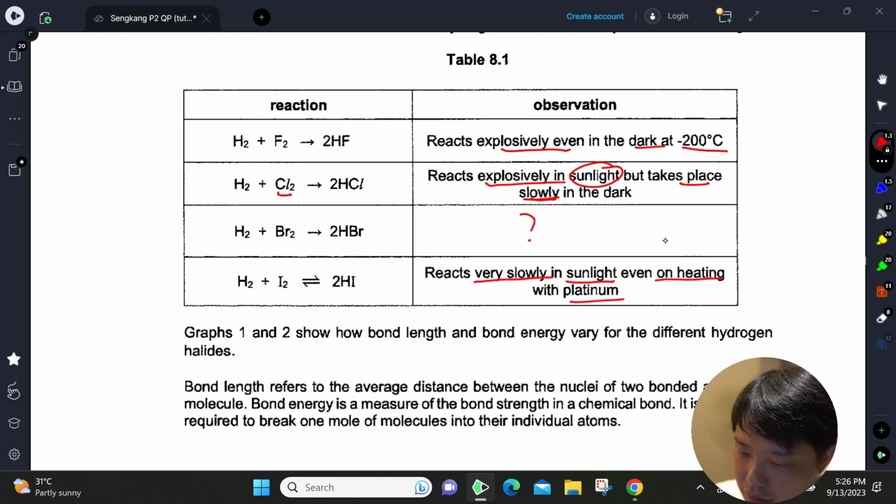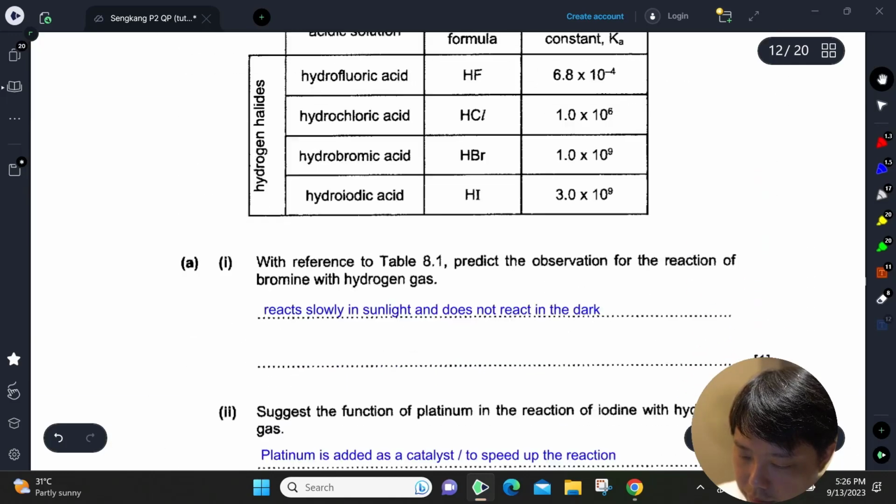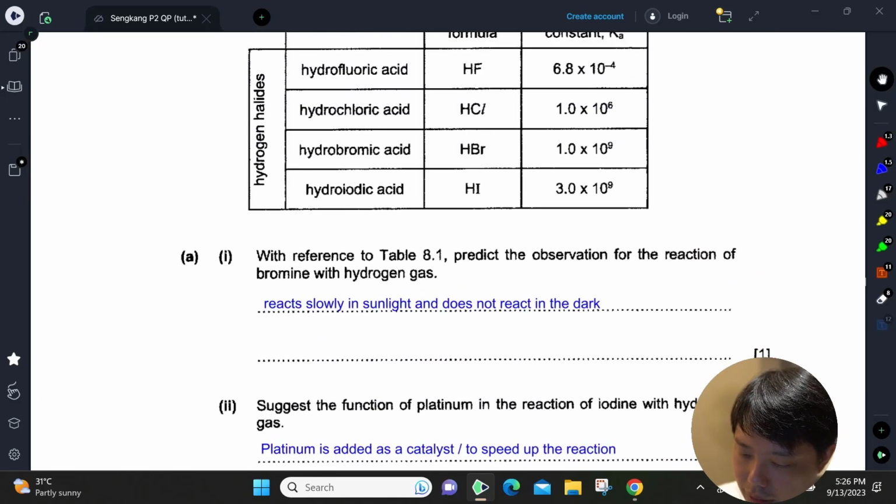Okay, so in the dark, maybe it doesn't react at all for bromine. So we can say that it reacts slowly in sunlight and totally does not react in the dark. As long as you are going according to the trend, I think it is still okay. Suggest the function of platinum: it is definitely added as a catalyst.